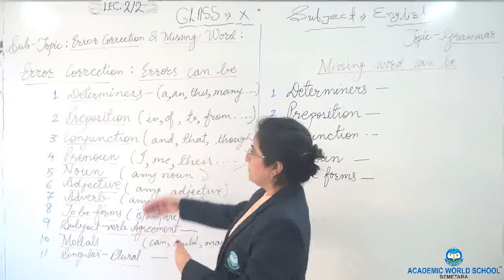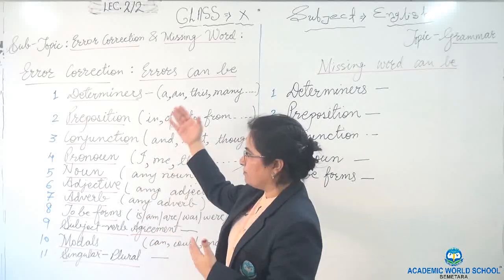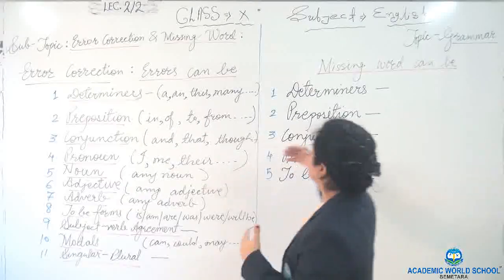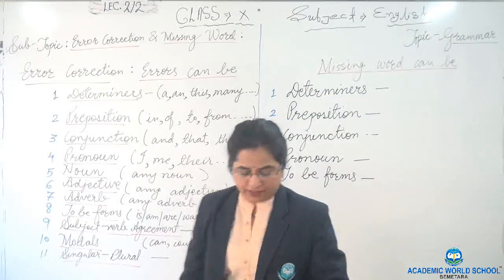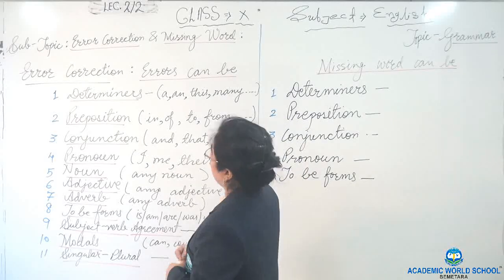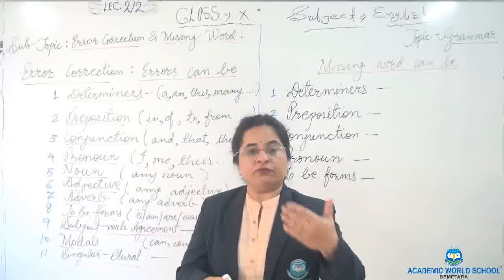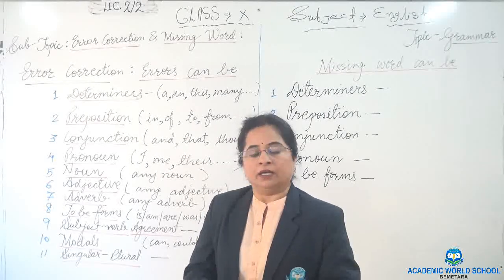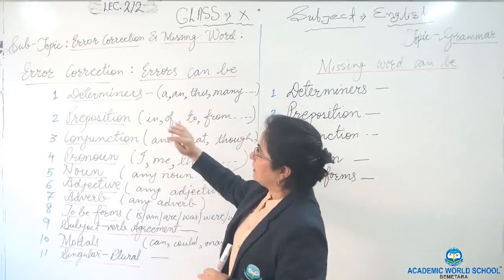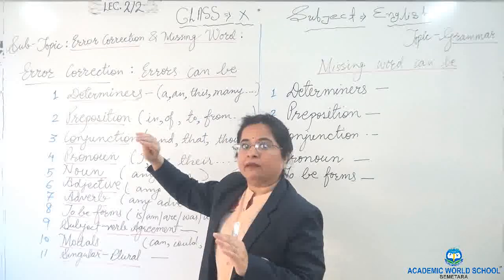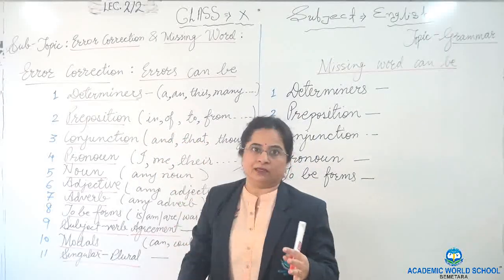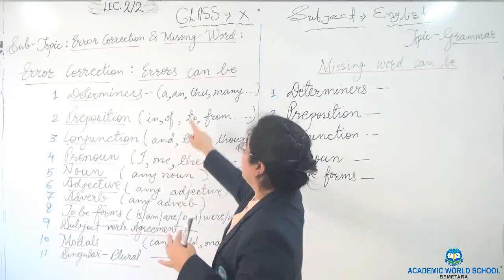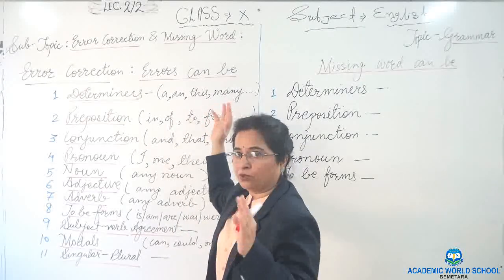I have written some words, you may find some parts of speech actually, which could be errors or which could be missing. First, we will do the error correction. When you will be doing the error correction exercises, which I have already uploaded in ERP, you will find that in error correction, either there is error in determiners. Determiners could be anything. It could be article, it could be demonstrative, it could be possessive, anything. An, the, this, many, and all those.